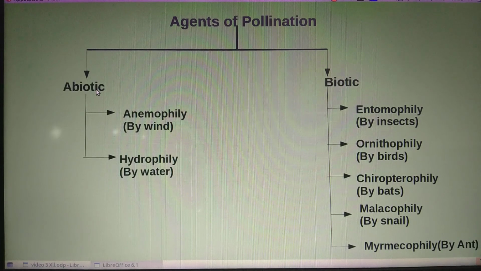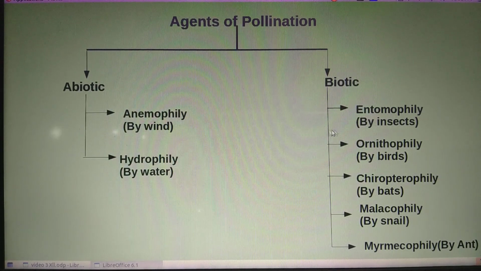The most important abiotic factors are wind and water. If pollination occurs with the help of wind, we call it anemophily. If pollination occurs by water, it is called hydrophily.